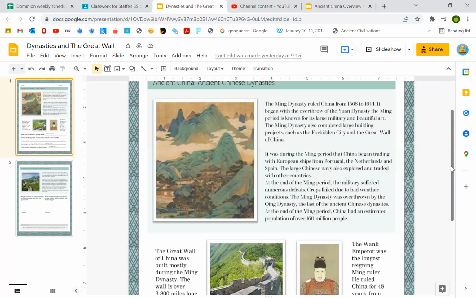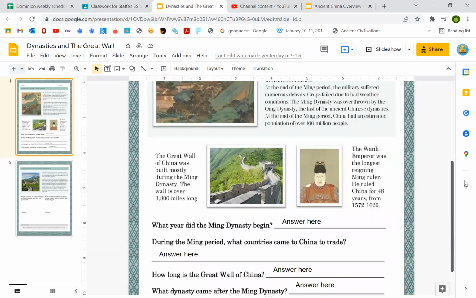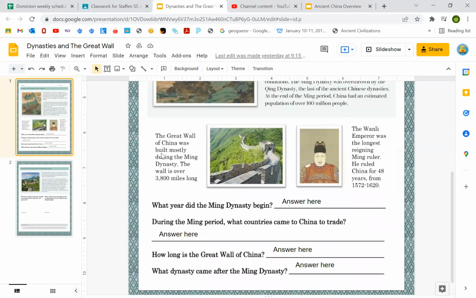At the end of the Ming period, China had an estimated population of over 160 million people, which is pretty crazy. And so you'll see the Great Wall of China was built mostly during the Ming Dynasty. The wall is over 3,800 miles long. The Wanli Emperor was the longest reigning Ming ruler. He ruled China for 48 years, from 1572 to 1620.